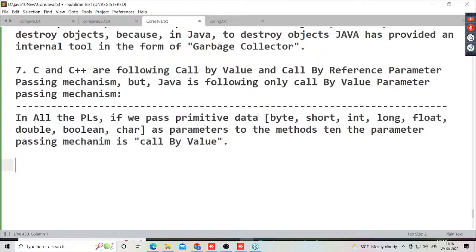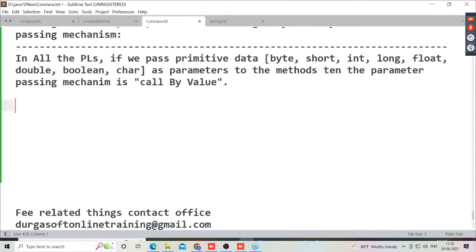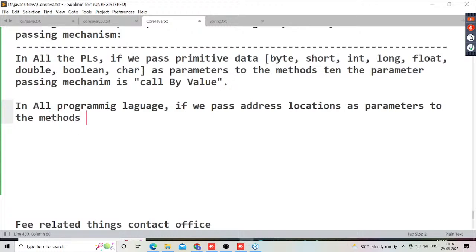Right. Next one. Another point I'm telling there. In any programming language, observe carefully, if we pass address locations as parameters to the methods, then the parameter passing mechanism is called call by reference.